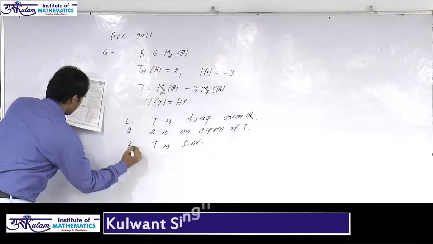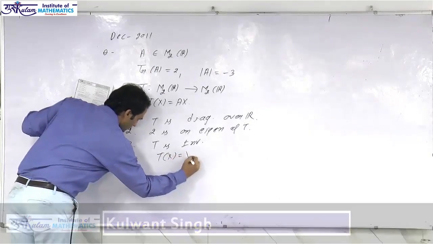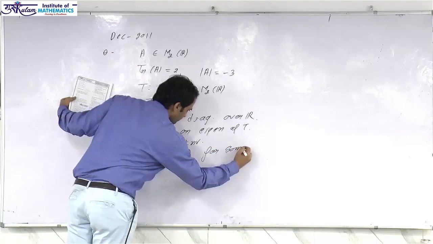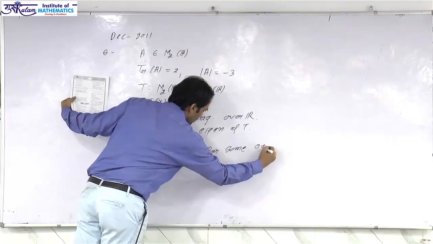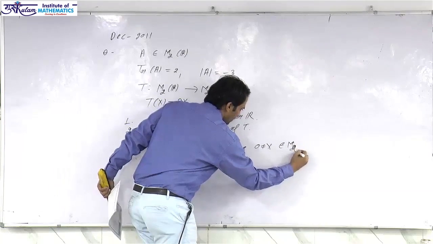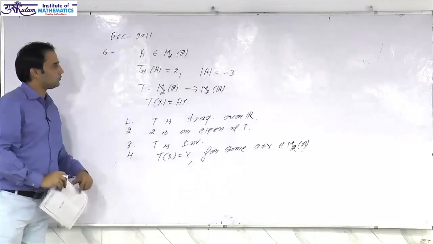Fourth: T of x is equal to x for some non-zero x belonging to M2R.